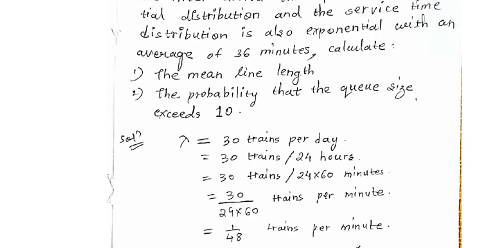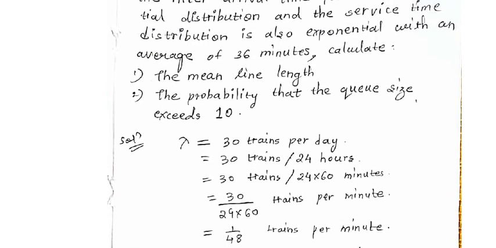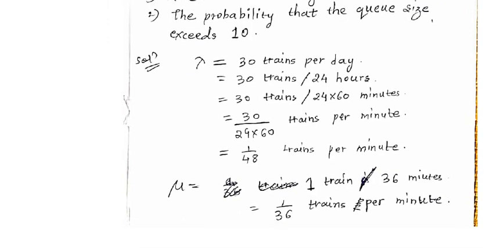What is the mu? The service time distribution is also exponential with an average of 36 minutes. So one train in 36 minutes. What we want to find out is how many trains in 1 minute. So it will be 1 divided by 36 trains per minute.